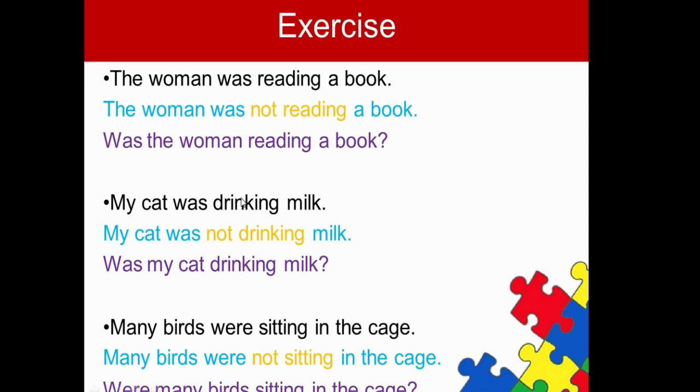My cat was drinking milk. My cat was not drinking milk. Was my cat drinking milk? You just have to put the helping verb before the subject. Many birds were sitting in the cage. Many birds were not sitting in the cage. Were many birds sitting in the cage? These are the negative and interrogative.